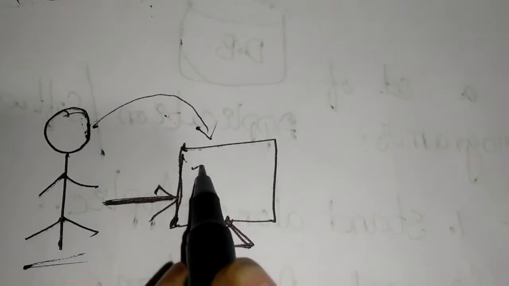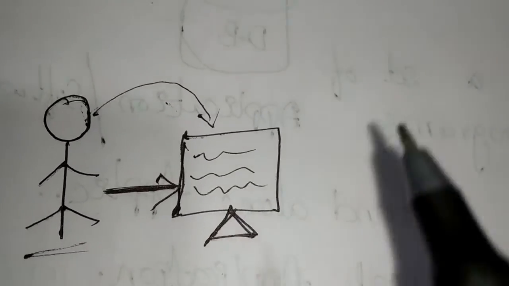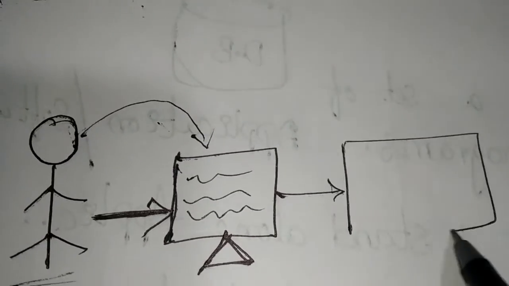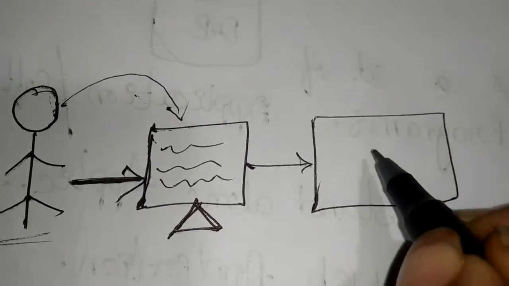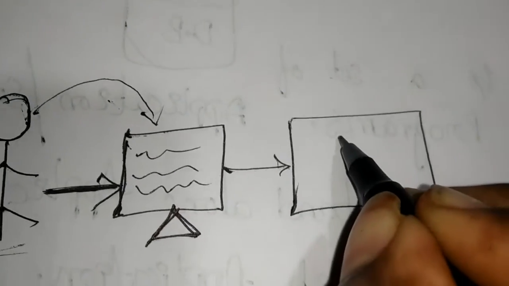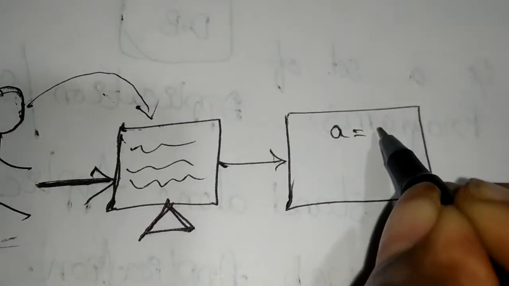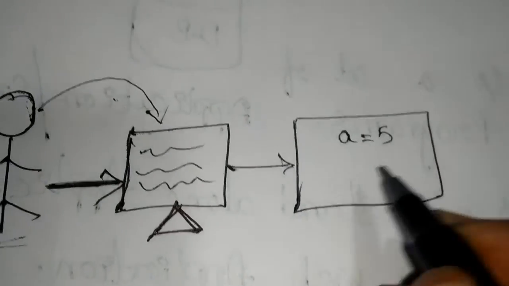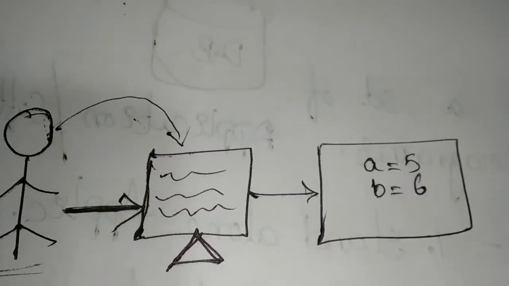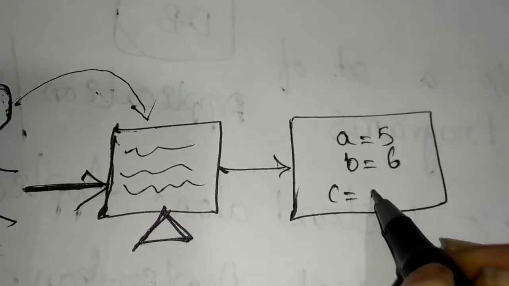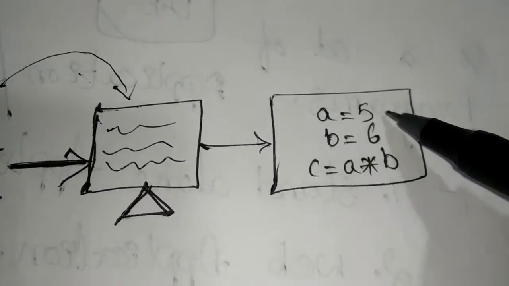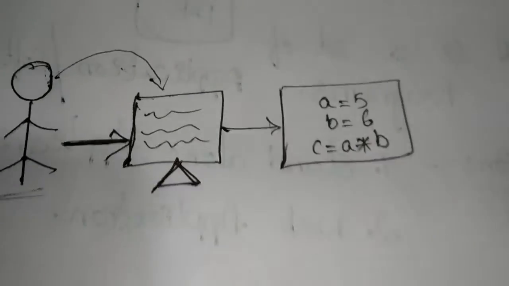He is writing some programs in C language, maybe a multiplication. For example, A is equal to 5 and B is equal to 6, and he wants to multiply them. So A into B, he wants to multiply 5 into 6.